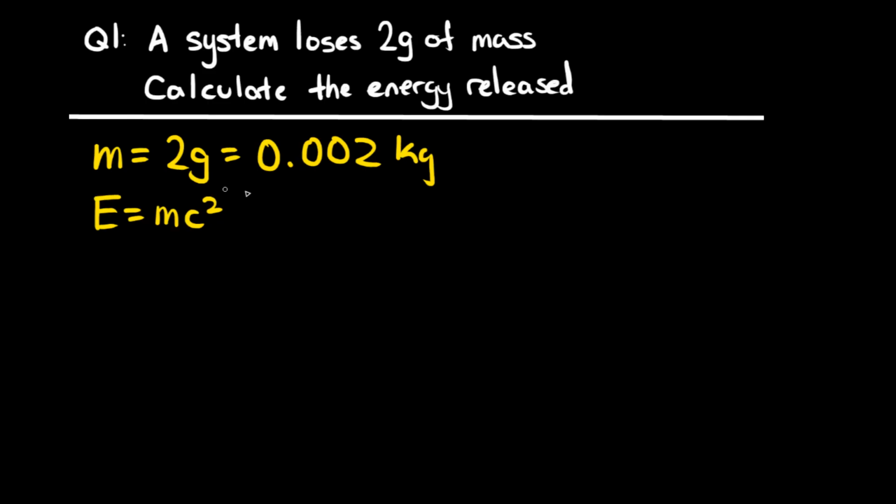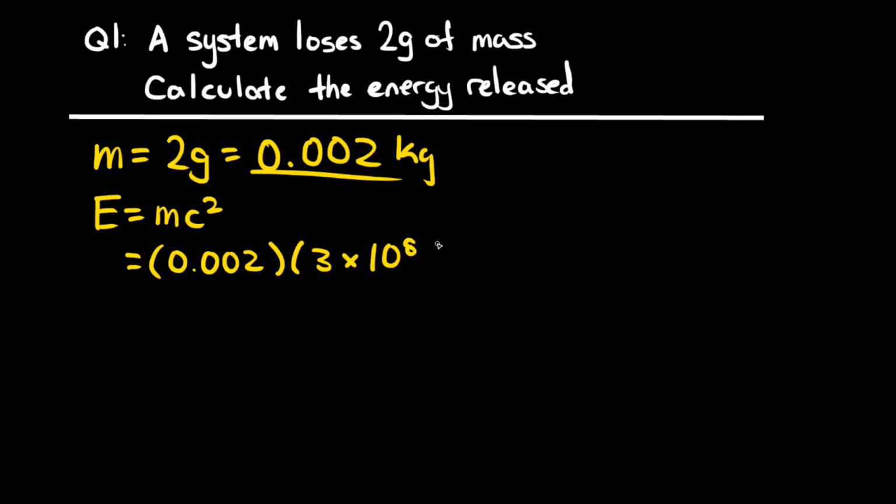So our mass is given because again that's our 0.002 kilograms, right? So let's write that in. And then our c is also given because that's just the speed of light, which is 3 times 10 to the power of 8 meters per second. And remember to add the square. Next, let's multiply this all out, giving us 1.8 times 10 to the 14 joules. So this basically shows that 2 grams of mass can produce that much energy.